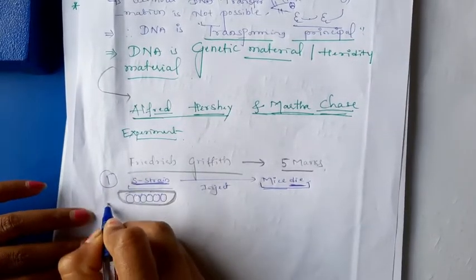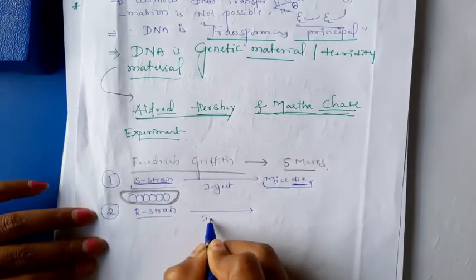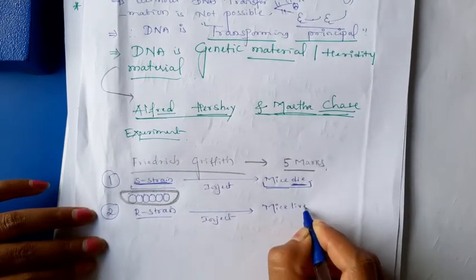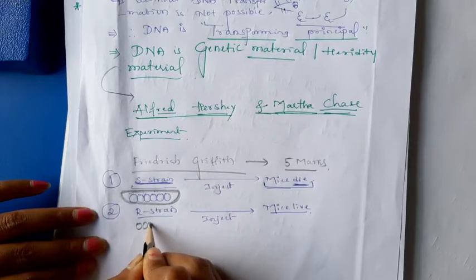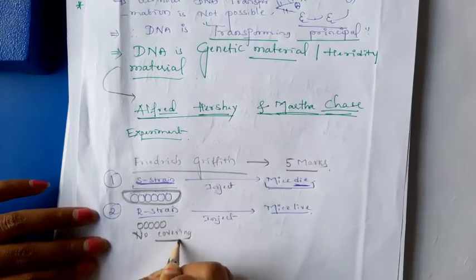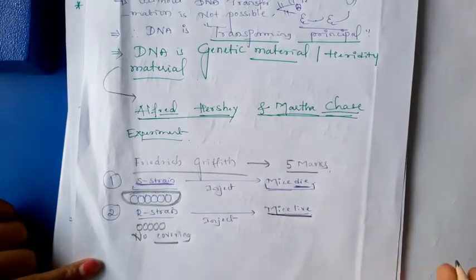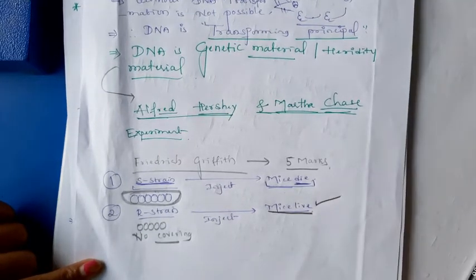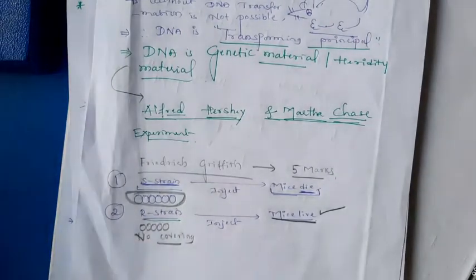In the second step you have to remember, when the mice is injected with the R strain, the mice lives. Here the Streptococcus has no covering. When it is injected into the mice, the resultant of this injection is that the mice lives, because it is not a harmful strain, it is unable to cause disease in the mice.